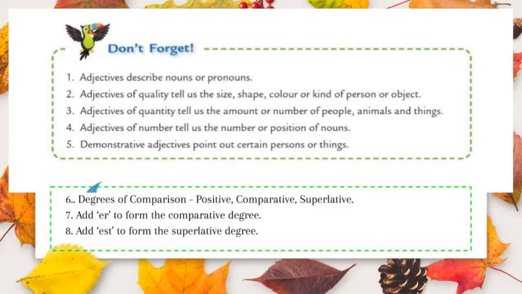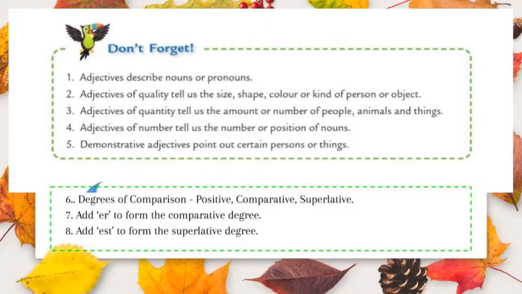When we talk about number of people or number of animals or things, it comes under the category adjectives of quantity. When we talk about the position of nouns, it comes under the category adjectives of number. When we point out the persons or things, it comes under the demonstrative adjectives. And degrees of comparison, adjectives can have three forms. One is positive degree, one is comparative degree, and another one is superlative degree.